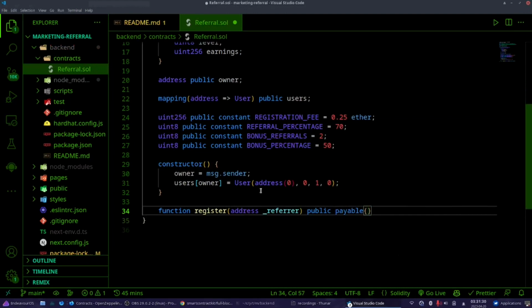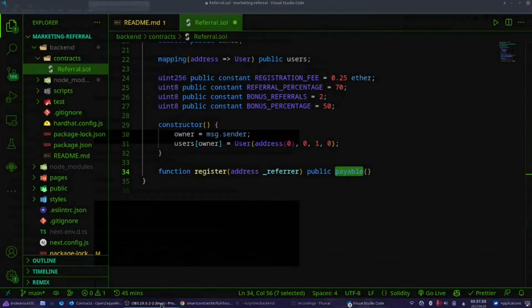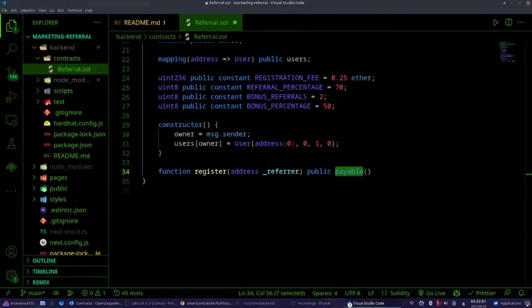So we are creating a function named register that takes an address of referrer. This underscore is a convention, you don't have to do it, but it is just a parameter. The function is public, which means it can be called externally, and it's payable, which means that this function can accept money. See, we can accept money with it.